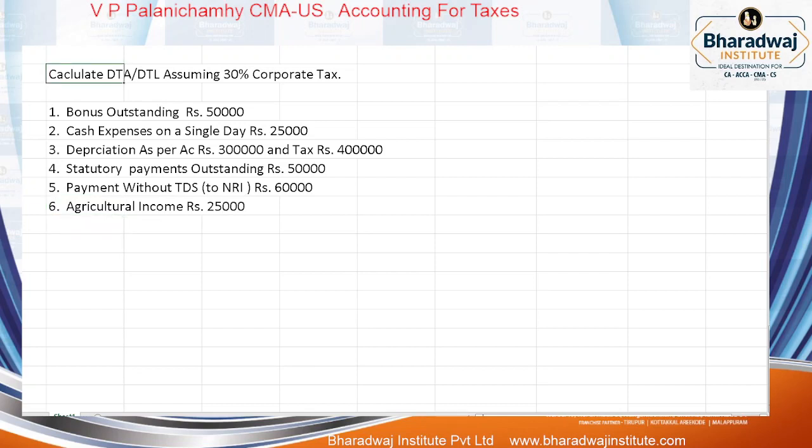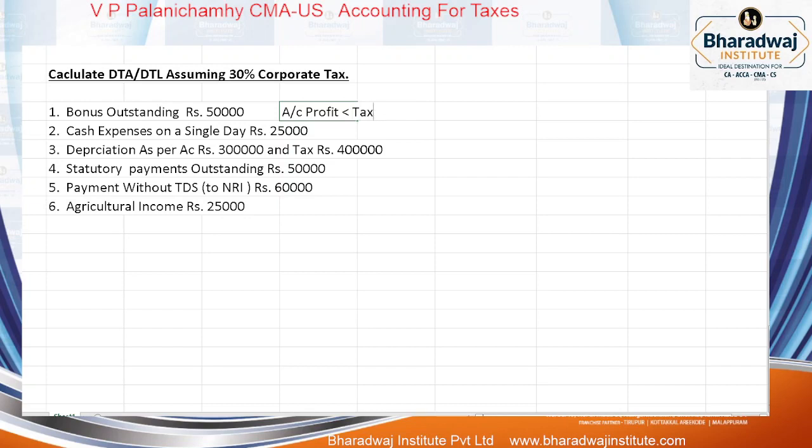Pay attention, then you can copy it. Bonus outstanding is there, right? Bonus outstanding is claimed in accounts, not in tax. Because of this, accounting profit is lesser than which profit?